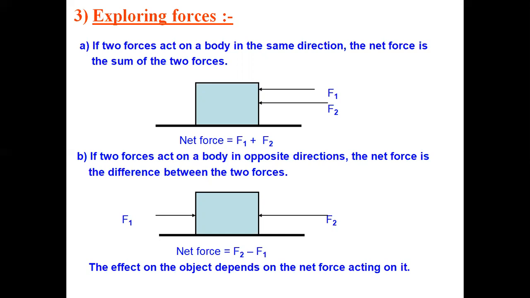If we apply forces in opposite directions, the net force is the difference between the two forces, and the object will move in the direction in which the force applied is more. So this was the concept of exploring force.